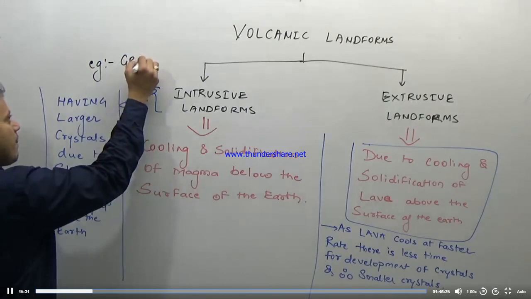Now the intrusive landforms are further divided into two types based on where they are located: plutonic landforms and hypabasal landforms.